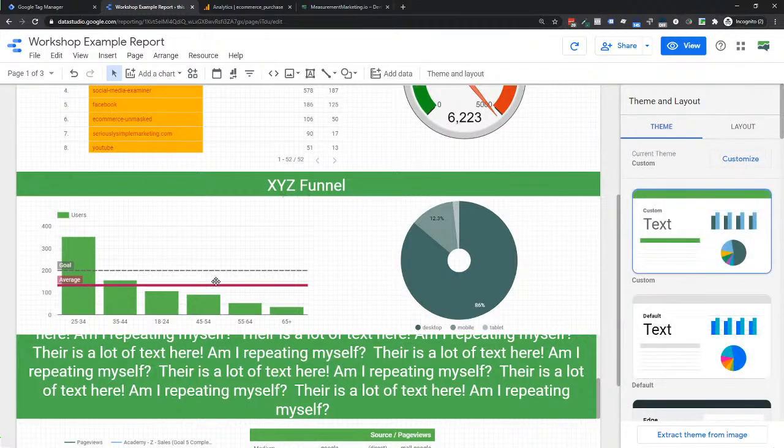Pretty cool. You can also do this for ranges, which again works really well for forecasting, where we say, well, let's say in our case, technically at measurementmarketing.io, we might say, well, between 8 and 12% of the people who come to a lander will go to the cart page for that product. And so we can say 8 to 12% would be our range, 8 low range, high range, and then make sure that our conversion rates are in between there. Pretty cool way to use reference lines. So I think this one you'll use.